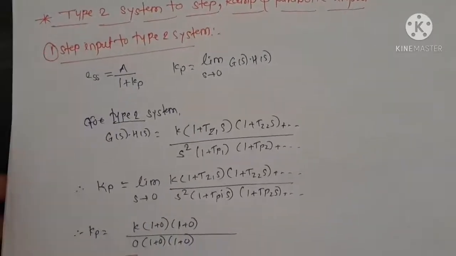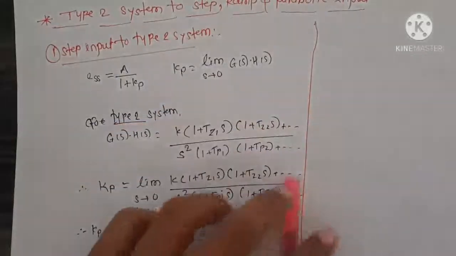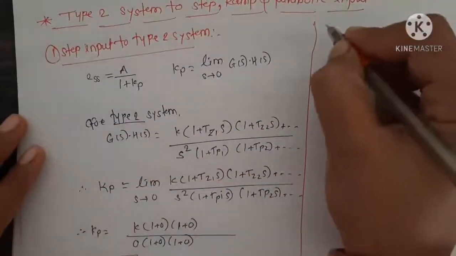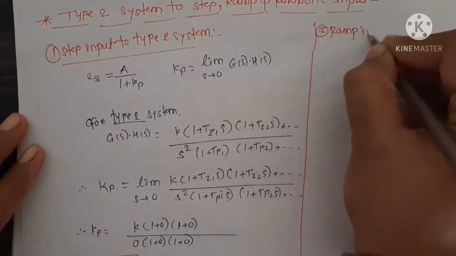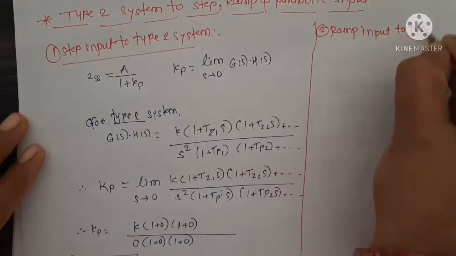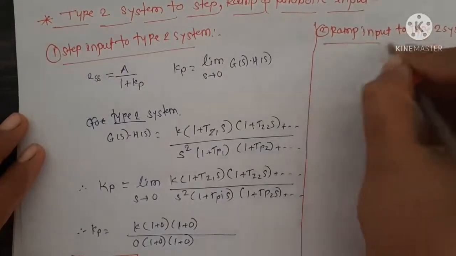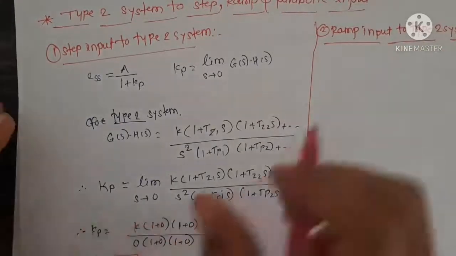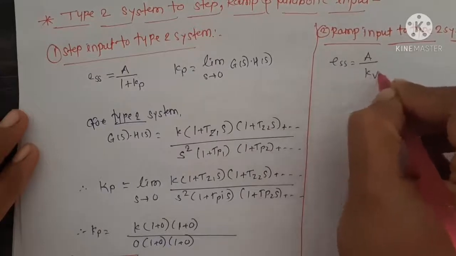The next input for type 2 system is ramp input. Ramp input to type 2 system. So we know ESS for ramp, ESS is equal to A upon Kv.